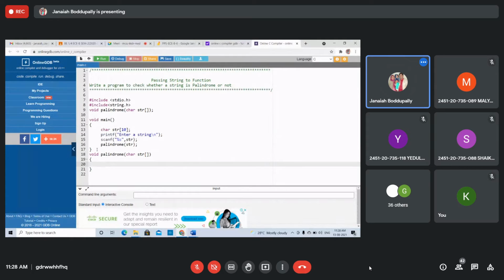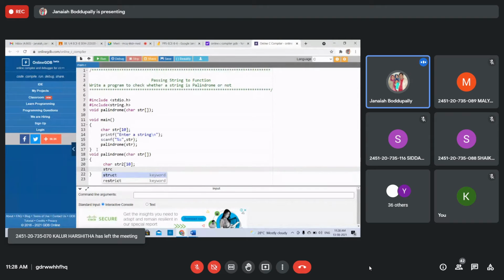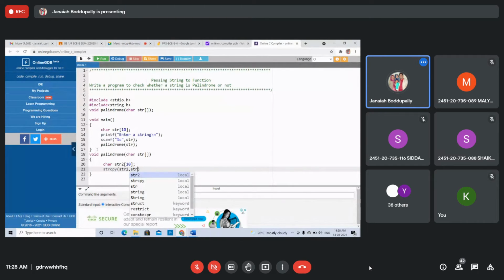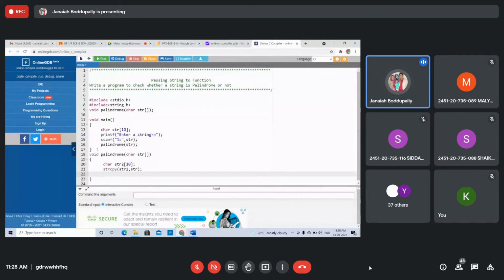Function definition. Right. Again, declare a local variable char, take the string str2. Copy string 2. Here, the string copy function. Remember, students, string copy str2, str. We copy the str from string to string 2. Right? Once copied, compare string and string 2.